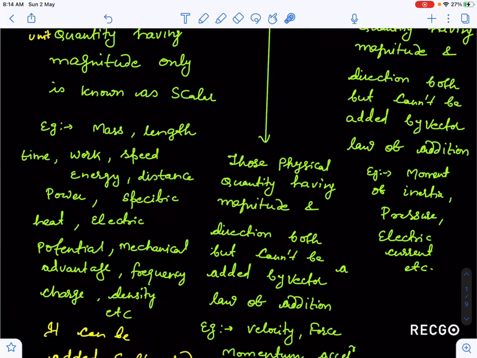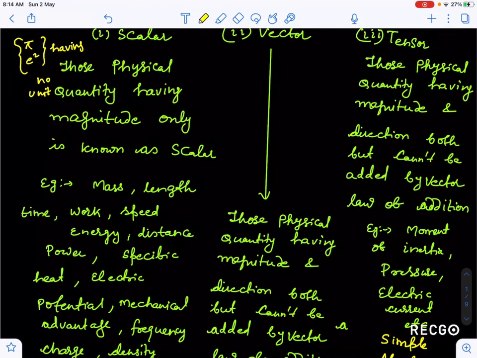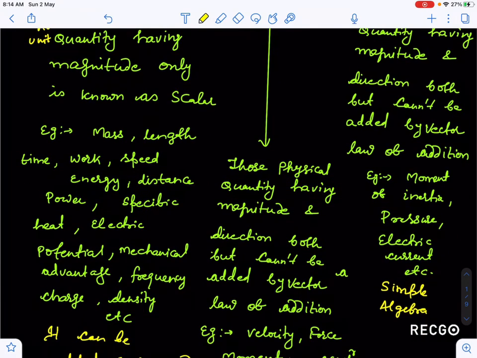So how can we add it? We can add it by simple arithmetic methods or simple algebra. So tensors are those quantity which can be simply added by algebra or arithmetic methods of addition, subtraction, or multiplication.